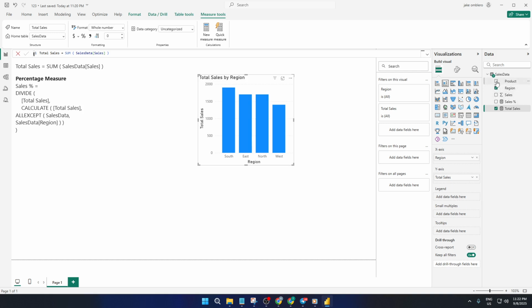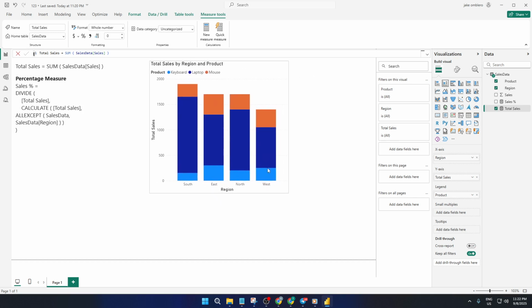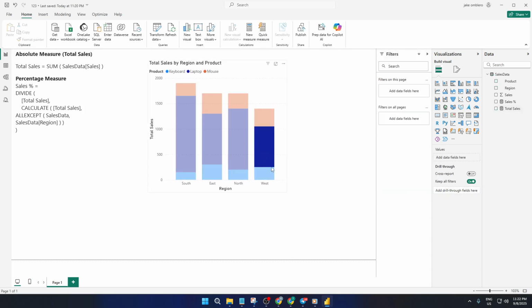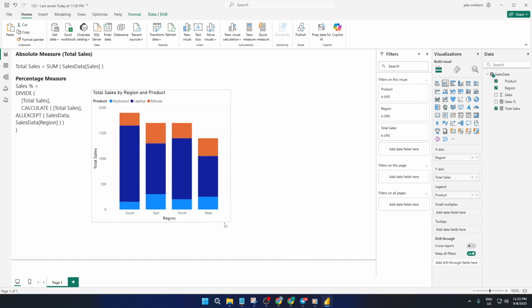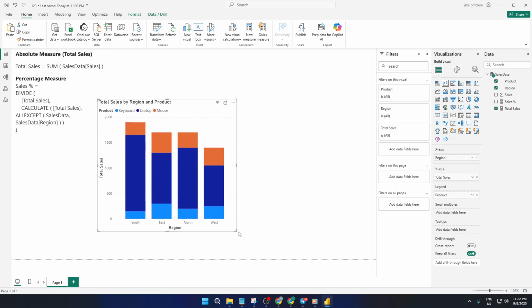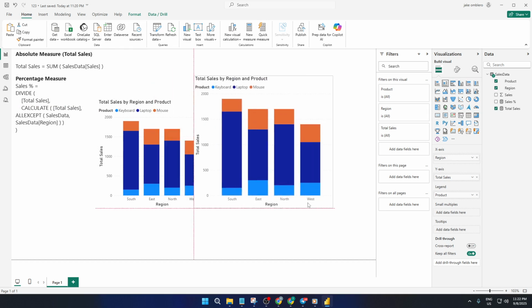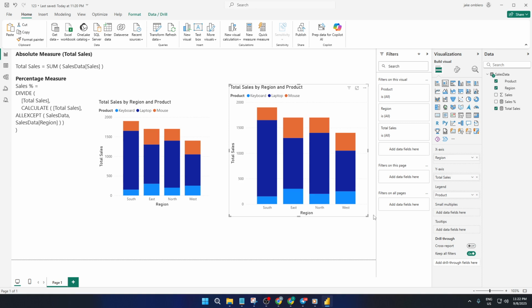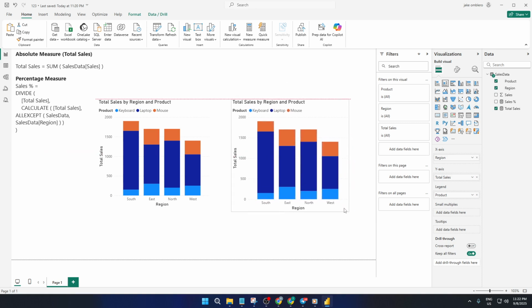Here's what I like to do. Just copy the chart you've already made, right-click and select Copy, then paste a duplicate right next to the original. In this second chart, simply swap out the Total Sales measure for the Sales Percent measure you created earlier. You'll instantly see the same stacked bars, but now their segments are sized by percentage, not absolute sales. The key here is to go into the formatting options for the x-axis and make sure it's formatted as percentage so your viewers know exactly what they're looking at.